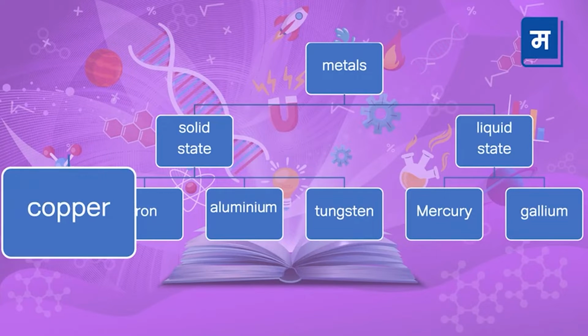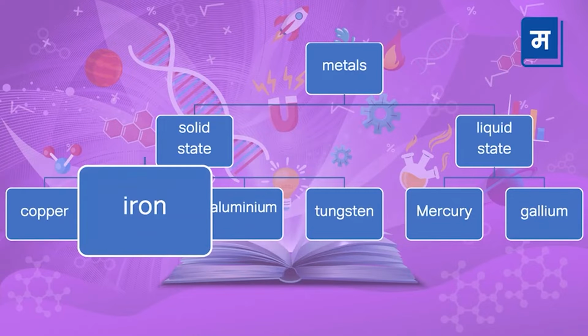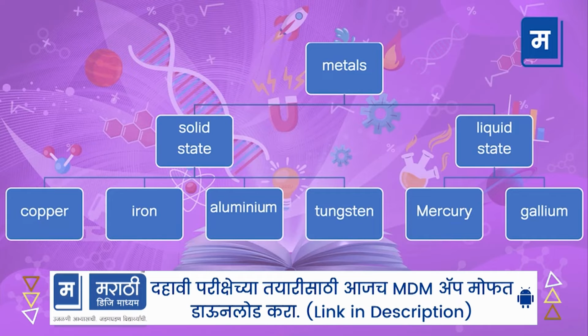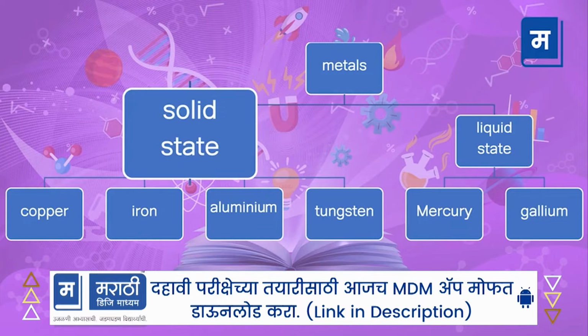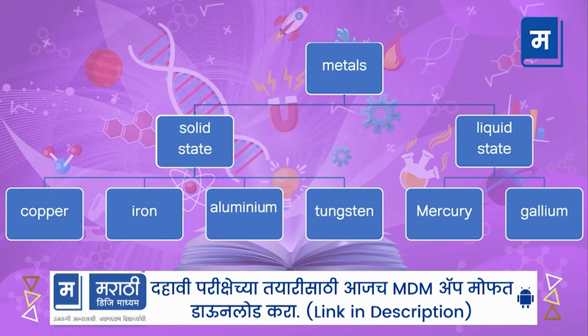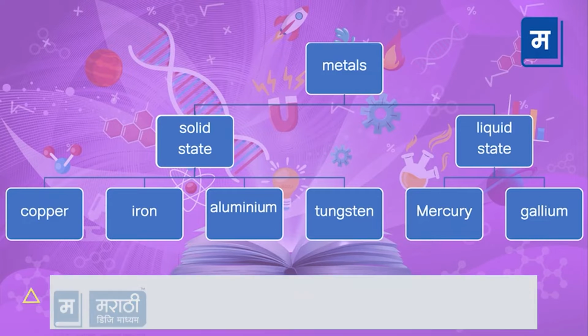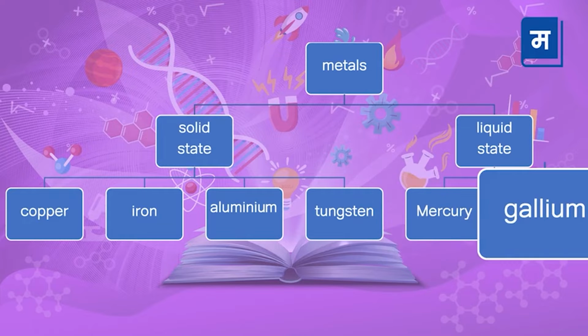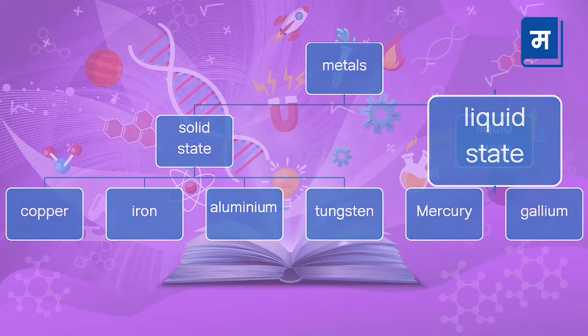Have you seen copper, aluminium, iron or tungsten? These are all metals. At what state are they? They are all solids. So, first property of metals is that they are all solids, but there are some exceptions. Mercury and gallium are in liquid state.